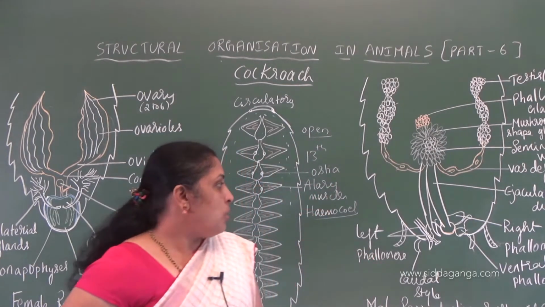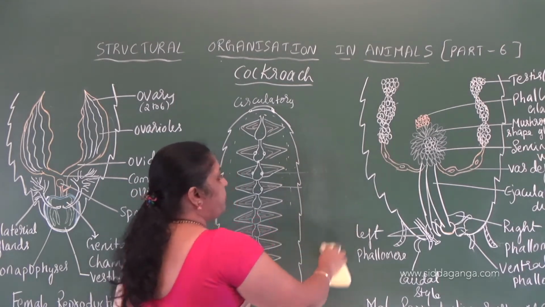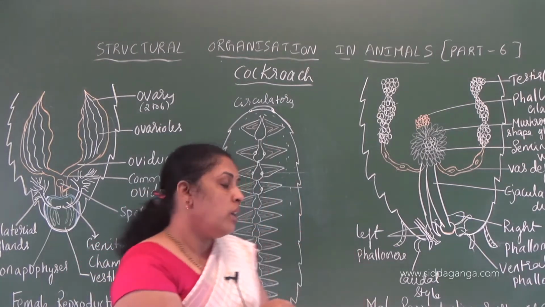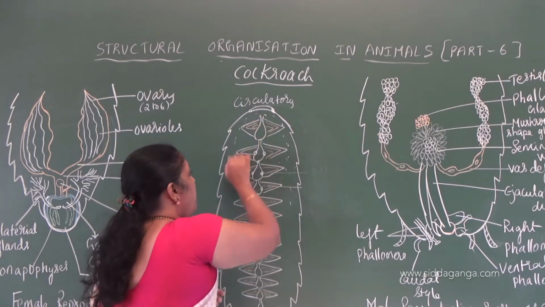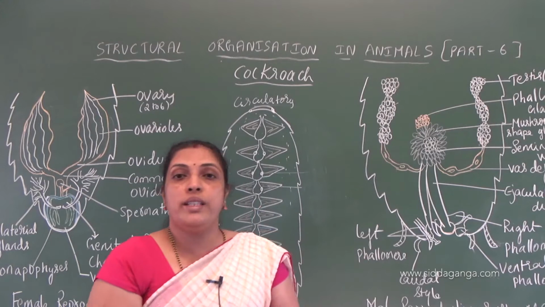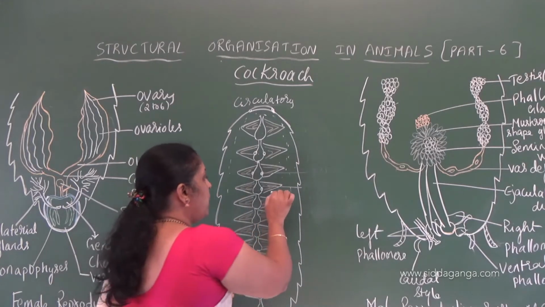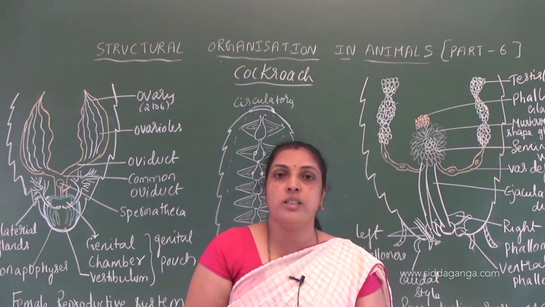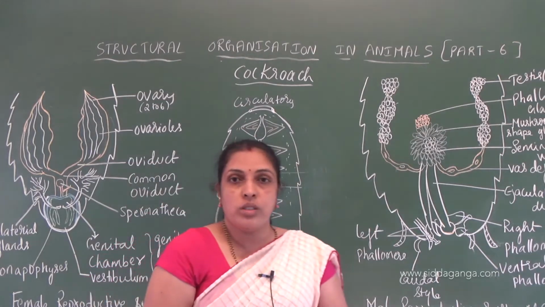Understood? So when the abdominal muscles contract, when the abdominal tergites and sternites contract, that makes the chambers of the heart contract so that the blood will spill to the surrounding areas or sinuses. Sinuses means empty space. Understood? So in those sinuses we see different organs, and all those organs are bathed with the blood. That's why the cavity is called hemocoel.